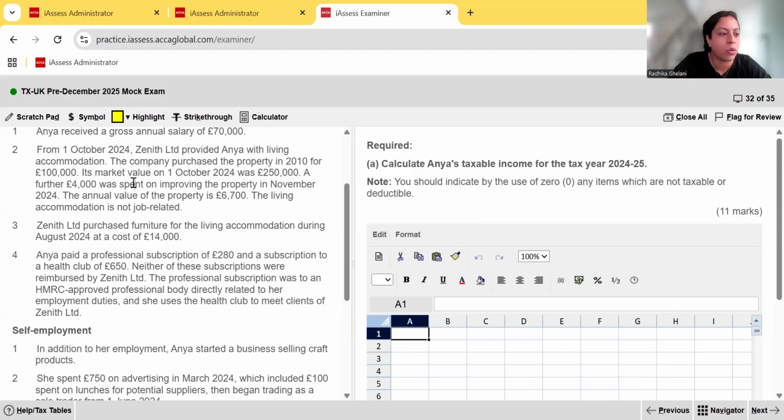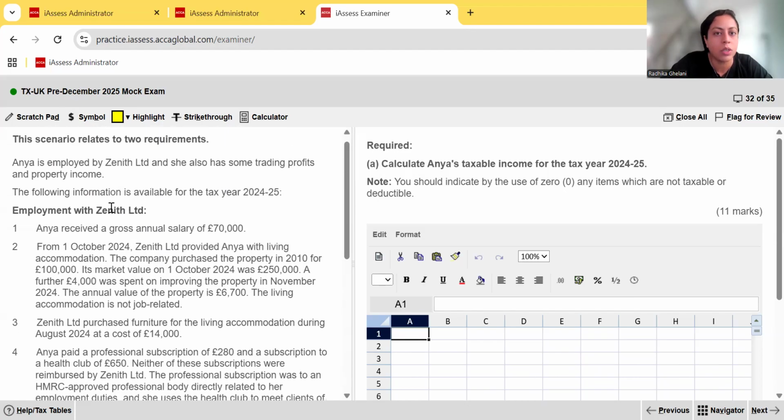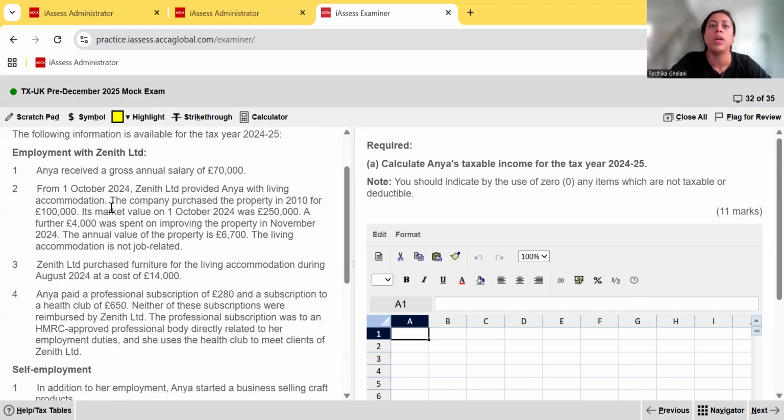It's only going to be from October to, when does the year end? This is which tax year? 25. So it's going to be from October to April 2025, which is how many months? If you count October, November, December, January, February, March, those are 6 months, because it's the beginning of April, so you don't compute that. So 6 months. But again, notice the dates. They said the company purchased the property in 2010 and they gave it to Anya in October 2024.